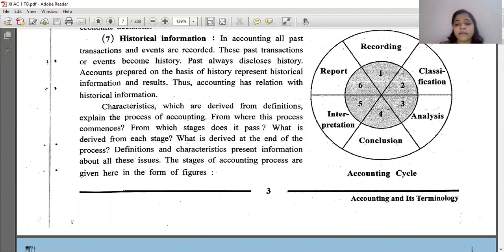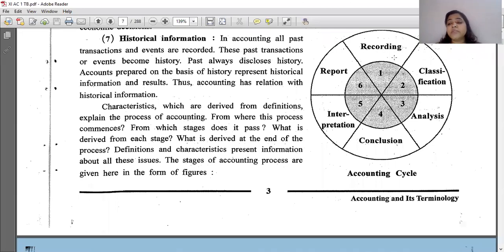Now, here is a cycle that is showing you the accounting cycle. Characteristics are derived from the definition, explained in the process of accounting: from where this process commences, from which stages it passes, what is derived from each stage, and what is derived at the end of the process. Definition and characteristics are present in it. So this is the accounting cycle.